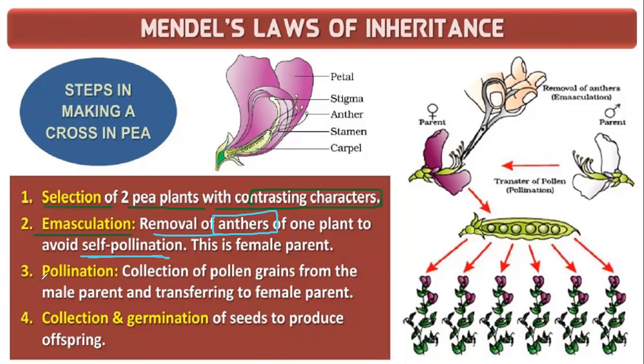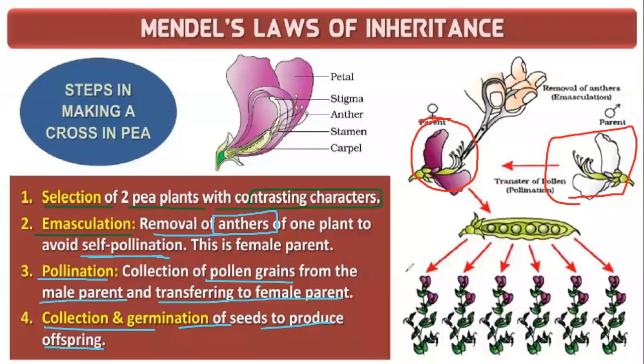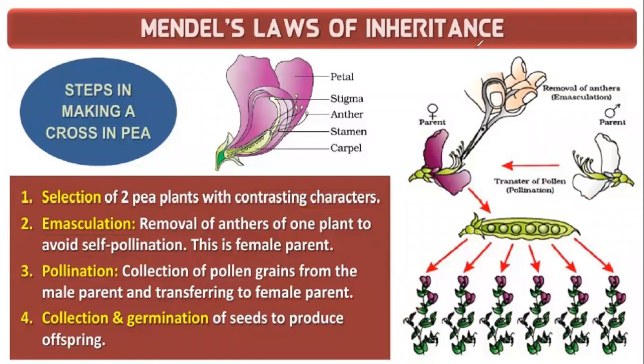Okay. Next is pollination. The pollen grain from a desired male parent is collected and transferred to the female parent, and at last, collection and germination of seeds to produce the offspring. Look at the image, everybody. The purple flower was the parent, but when you cross it with a white flower, even though the white flower is involved in the cross, all the offsprings formed are purple. We'll be telling the reason in the class.